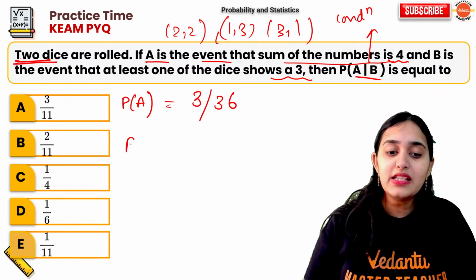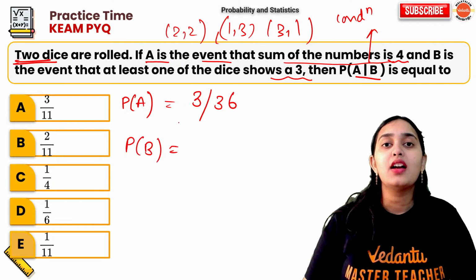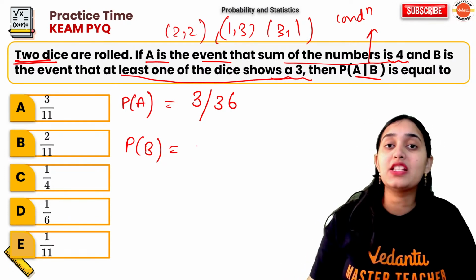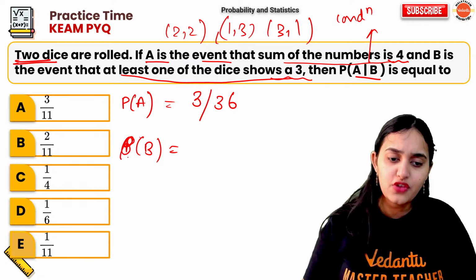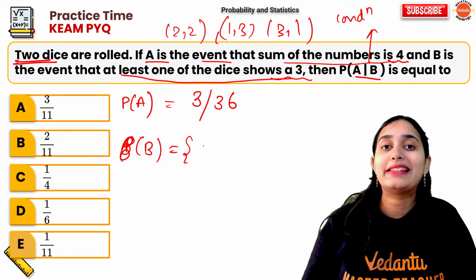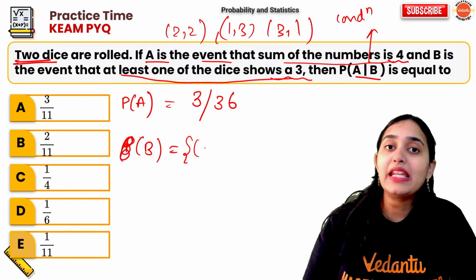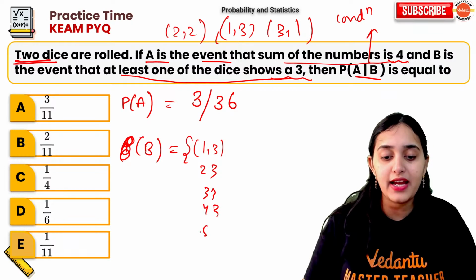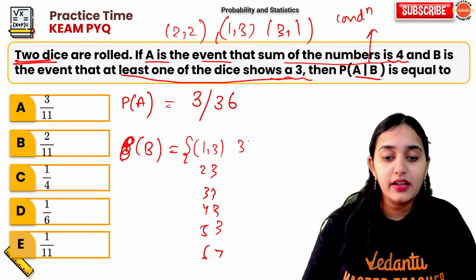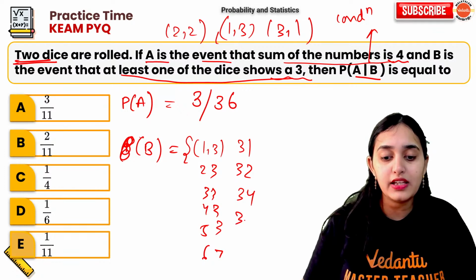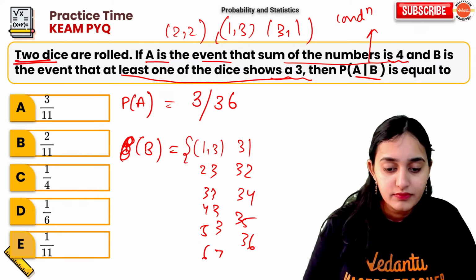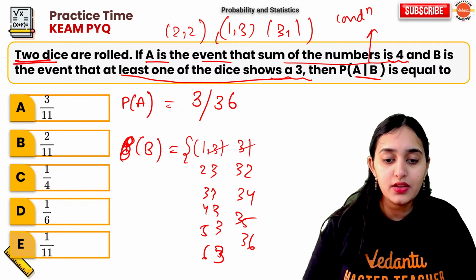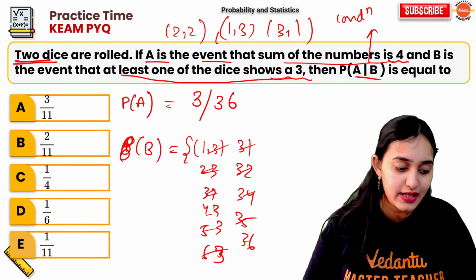Fine. What is the probability of B? Like, in how many chances at least one of the dice will show 3? So forget about probability. Let's look at the set of B. So B has many possibilities like 1 3, 2 3, 3 3, 4 3, 5 3, 6 3. Then 3 1, 3 2, 3 4, 3 5, 3 6. Right? Yeah. So total how many? 1 2 3 4 5 6 7 8 9 10 11.